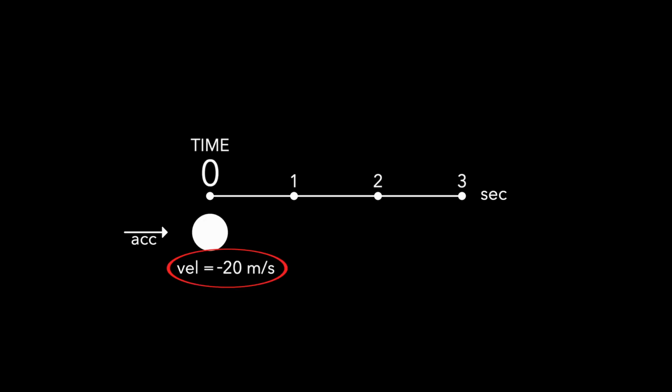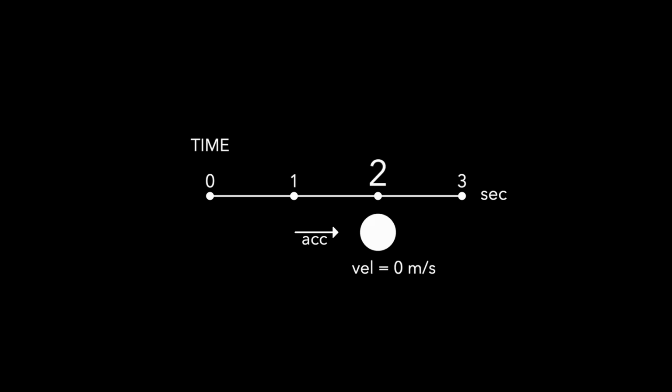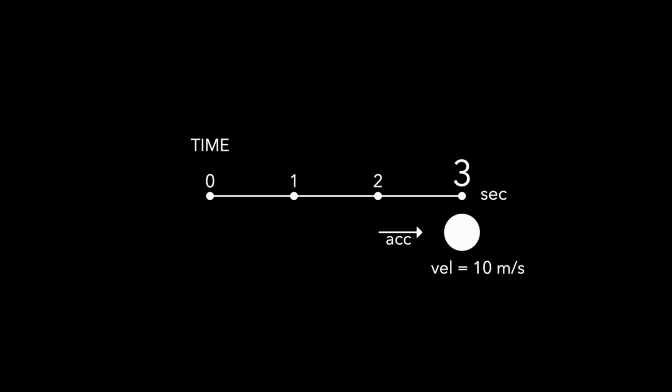The velocity could be negative in time 0. It means the point was moving in negative direction. For example, velocity was minus 20 meters per second. We applied the same positive acceleration as last time. After 1 second, we get minus 10 meters per second. After 2 seconds, we get 0 meters per second, and after 3 seconds, we get plus 10 meters per second.